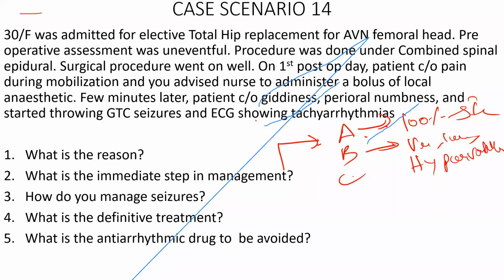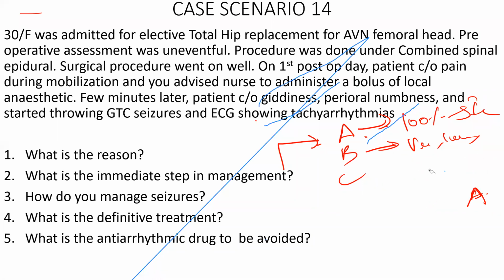Okay, no worries. Put your mics on mute. So by hyperventilating, in a patient with an active seizure or local anesthetic systemic toxicity, they will have a severe metabolic acidosis in the tissues. As a compensatory response, you have to hyperventilate and produce respiratory alkalosis, because the patient has lost his compensatory response. So hyperventilate and try to control the metabolic acidosis. Second, when you hyperventilate, you produce cerebral vasoconstriction by inducing respiratory alkalosis. Cerebral vasoconstriction reduces the amount of drug reaching the brain parenchyma. That is how you can reduce the seizure. So these are the two ways hyperventilation works.